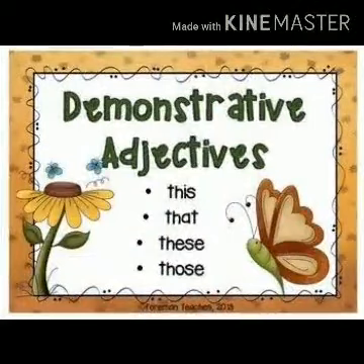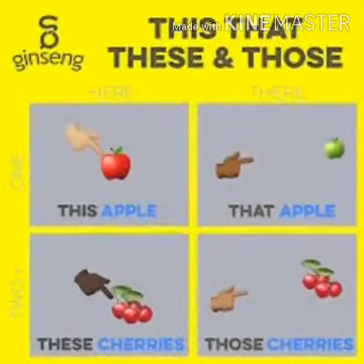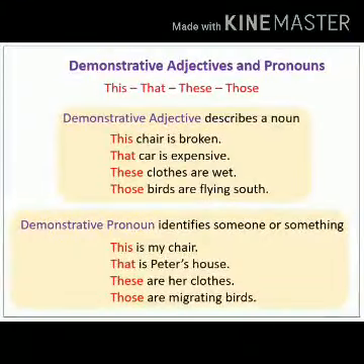Children, it must be clear to you that the words this, that, these, those are used as demonstrative adjectives and also as demonstrative pronouns. And it is very easy to find out where they are adjectives and where they are pronouns. The only difference is when any of these words is used before a noun.